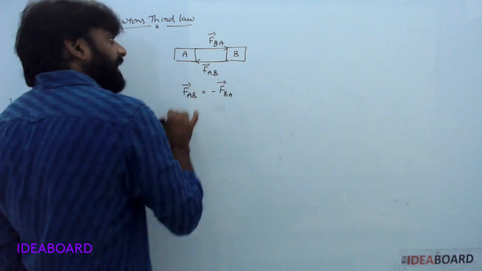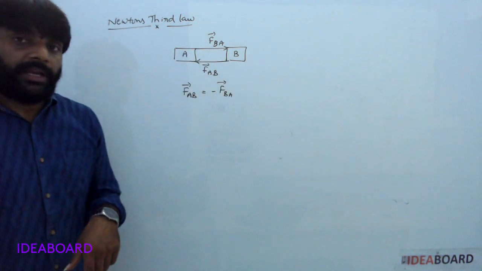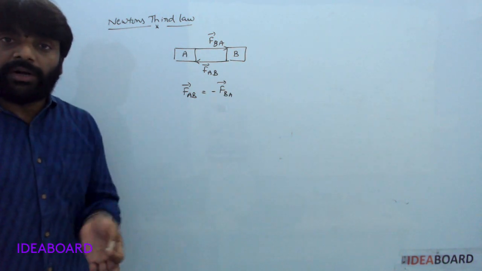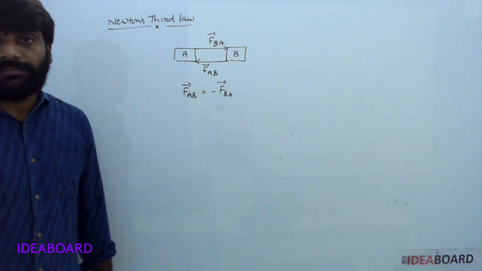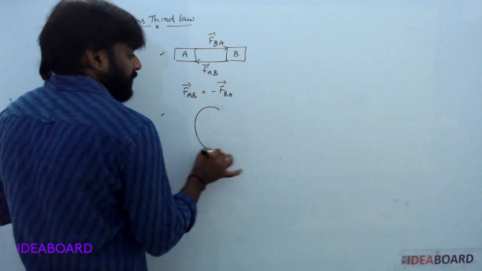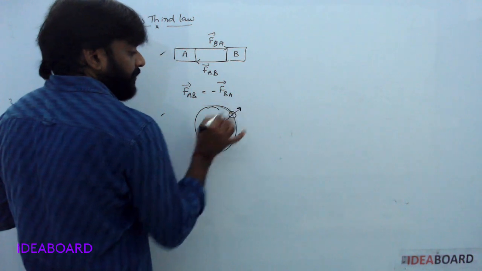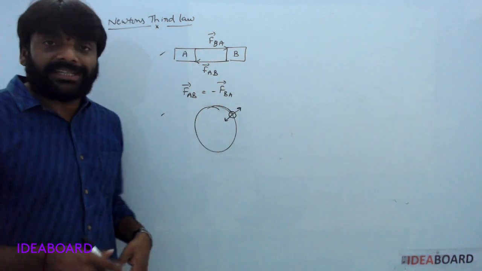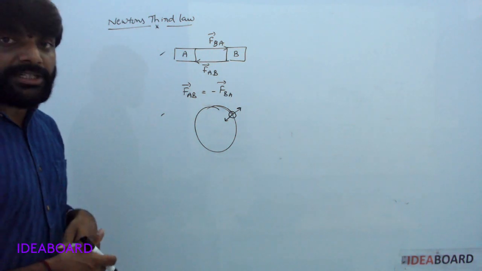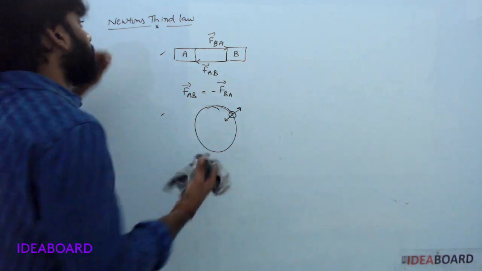So the main important point is that action and reaction are not acting on a single body. Action and reaction are acting on two different bodies. That's why they are not cancelled. Understood? For example, circular motion. A body rotating in a circular path. So centripetal force and centrifugal force acting on that body are not an action-reaction pair. Understood? Based on Newton's law, some applications are rocket propulsion and firing of a gun. All are based on Newton's law.